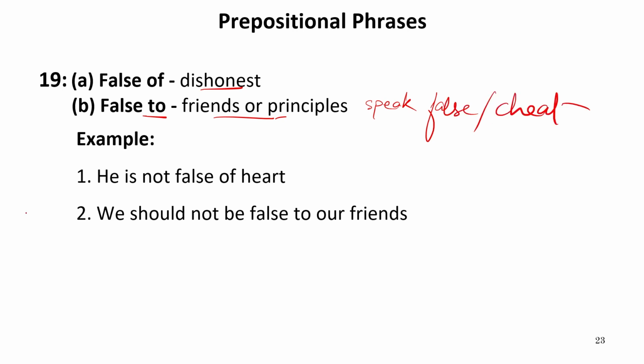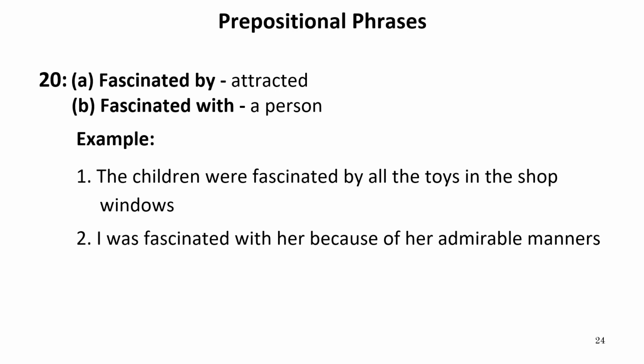Now let us move to the next one. Now there is another, that is fascinated by or fascinated with. So fascinated by refers to when we are attracted towards something. Fascinated with, when we admire a person, when we like a person.